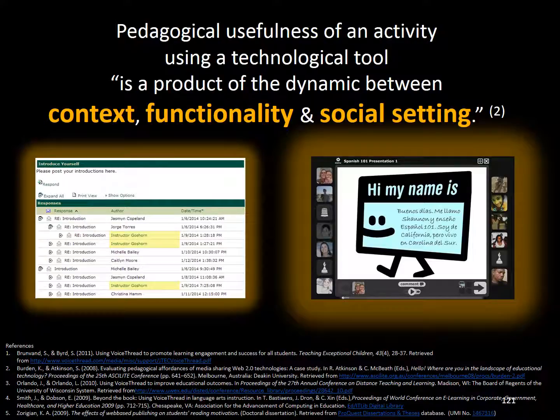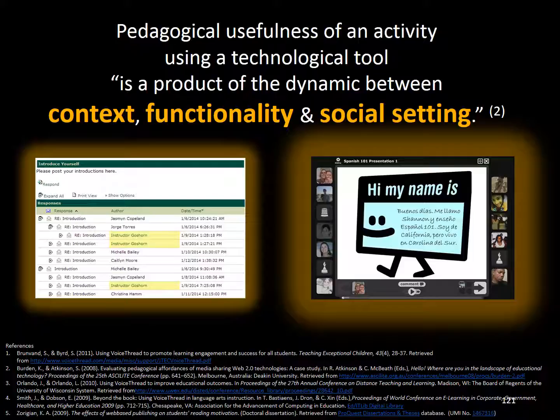To conclude, I want us to think again about how the discussion board tool compares with the VoiceThread tool. Let's look at this quote from a study of using asynchronous tools for discussion. In terms of context, discussion boards are pretty much level with VoiceThread. Both use topics in the course to get students reflecting and reacting. However, with the other two criteria, functionality and social setting, VoiceThread greatly outshines the discussion board.